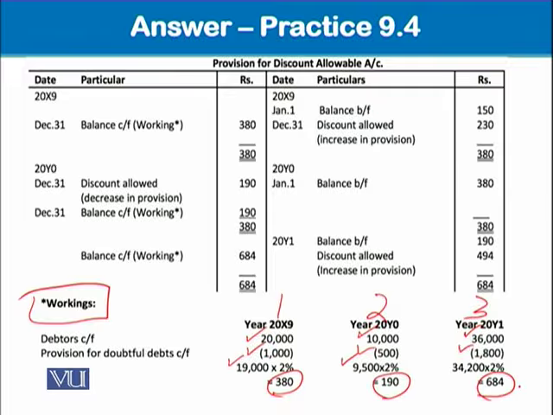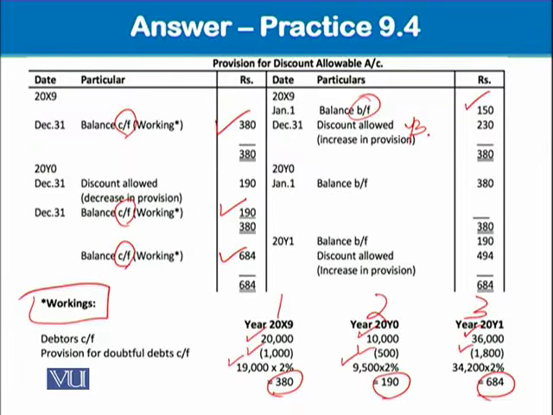Yes, these are the closing balances. Okay, the closing balances of provision for discount. Put it over here first. Okay, 380 coming from here, 190 coming from here, and 684 is coming from here. So in the first year we had an opening balance of 150 given in the scenario. This is here. So the balancing figure is increase in provision, 230.